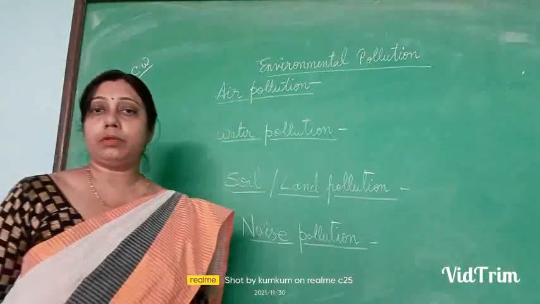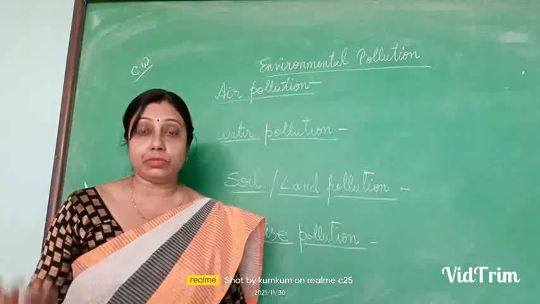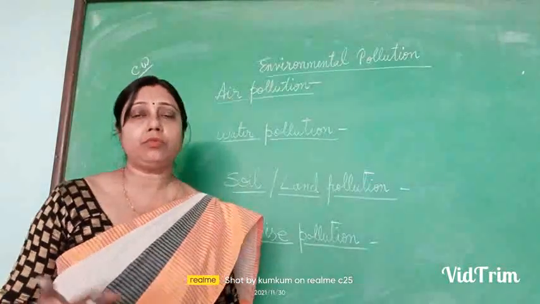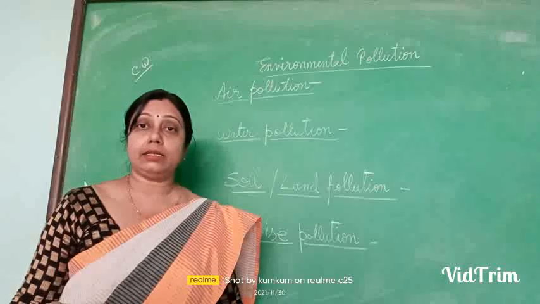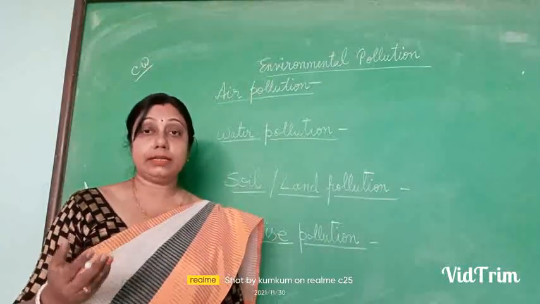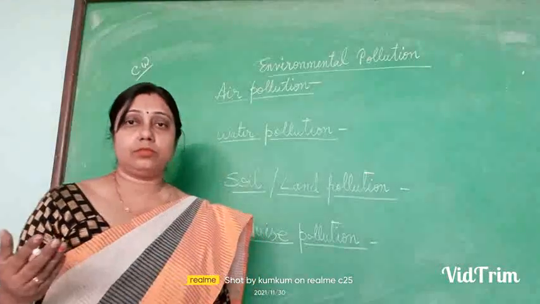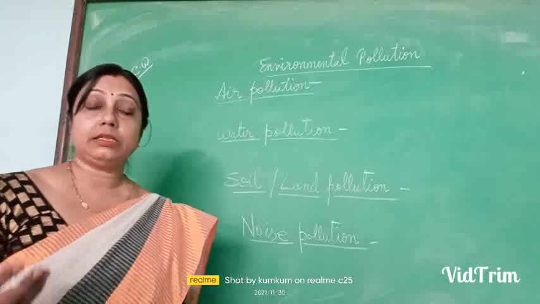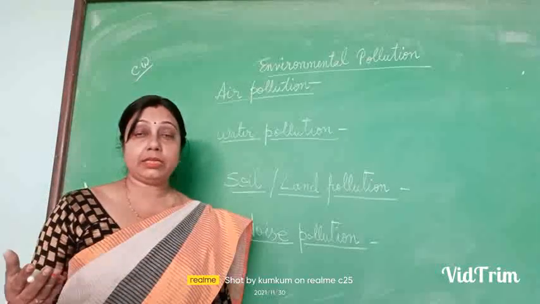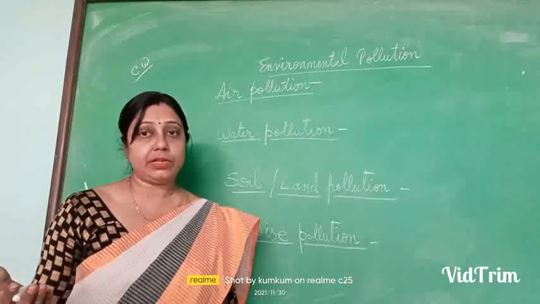Air pollution means where the air is being polluted. What are the reasons for air being polluted? The smoke and dust coming out from the chimneys of the factories, and the vehicles we are using every day.